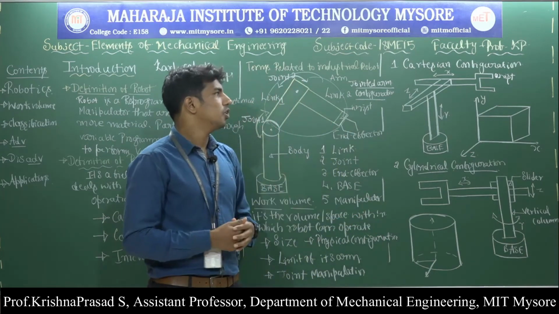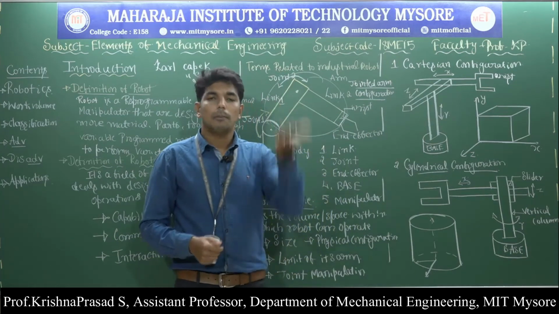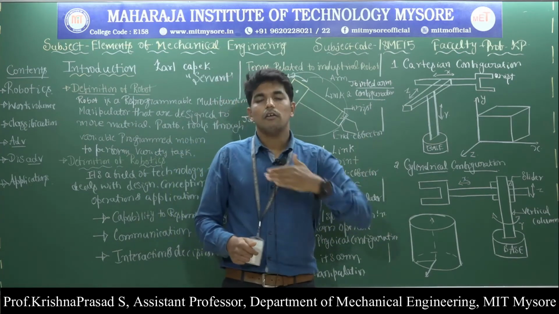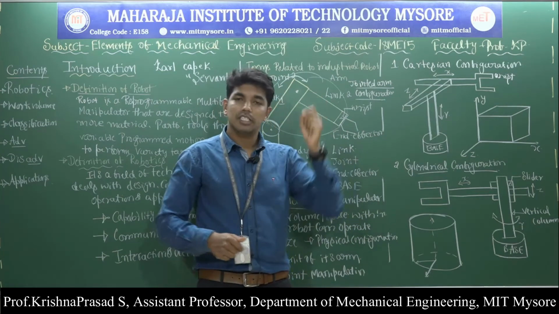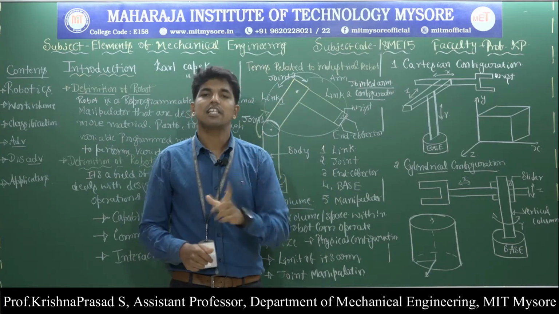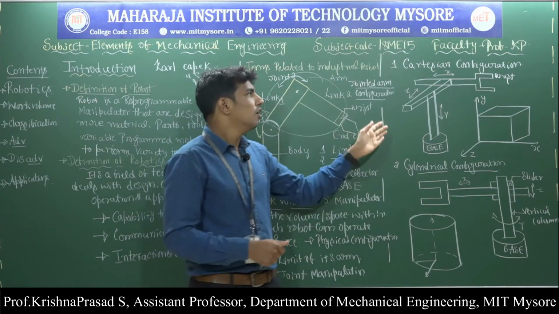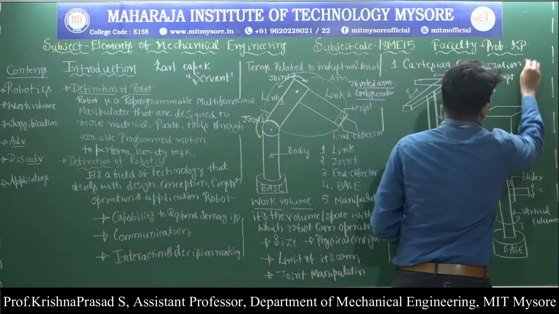Then observe the motion. The Cartesian configuration robot can be moved up or down, left or right, and front or backward, and its motion can start or stop anywhere along the x, y and z axis system.